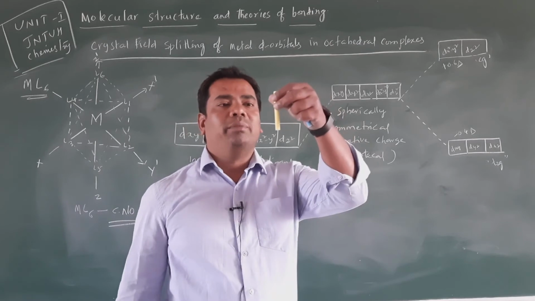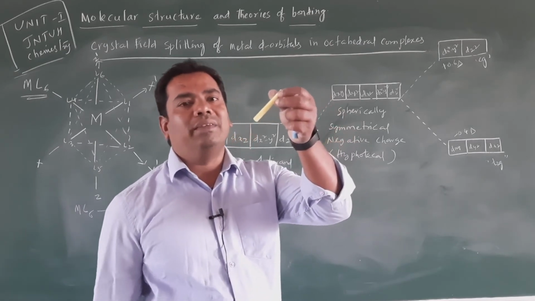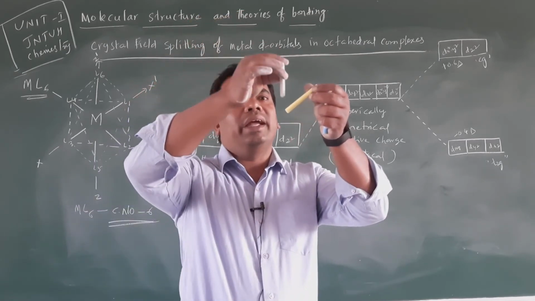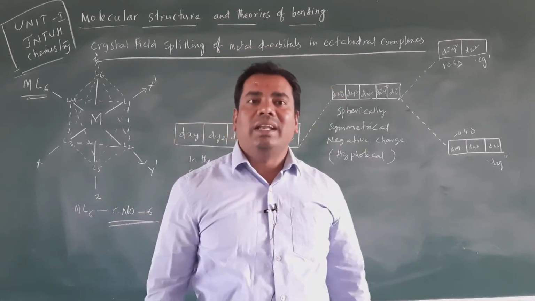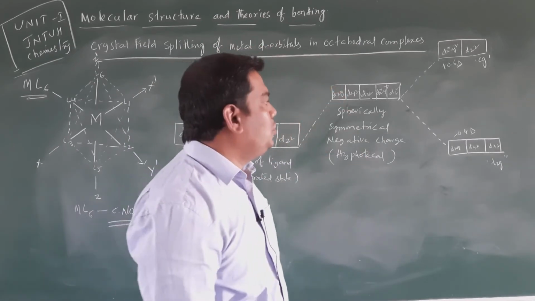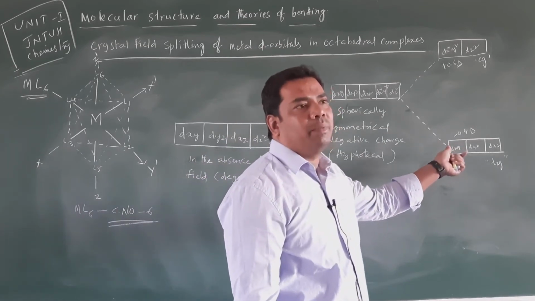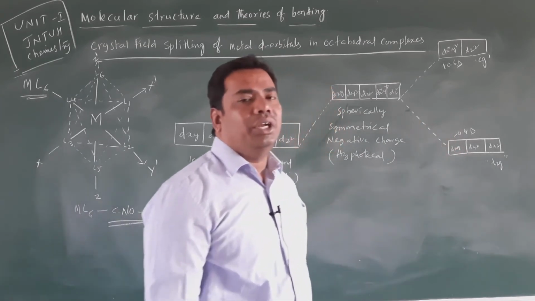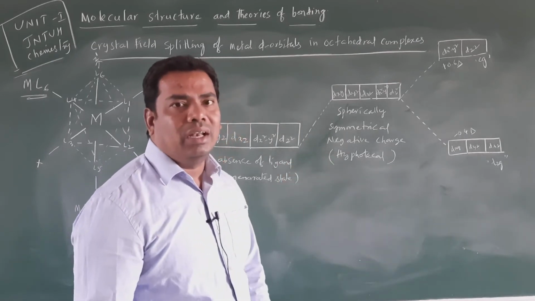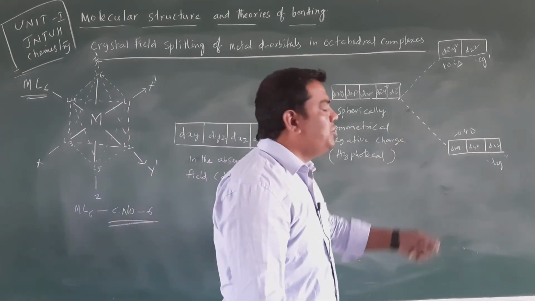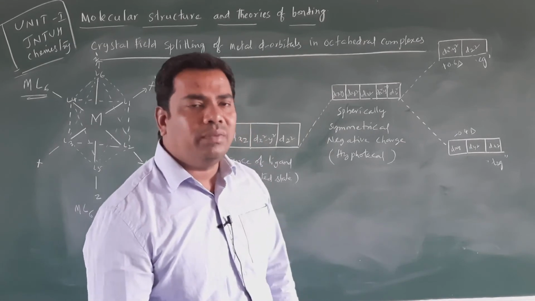Here the metal lobes are present in between the coordinate axis, but the ligands approach along the axis, so less repulsion is experienced. Due to this, the t2g set is placed in the lower energy level and gets minus 0.4 delta of energy.